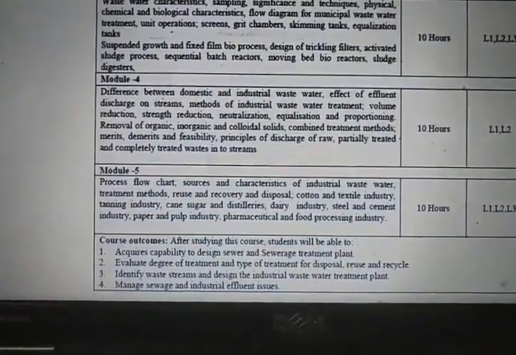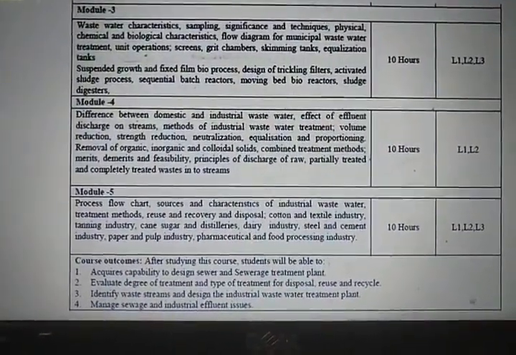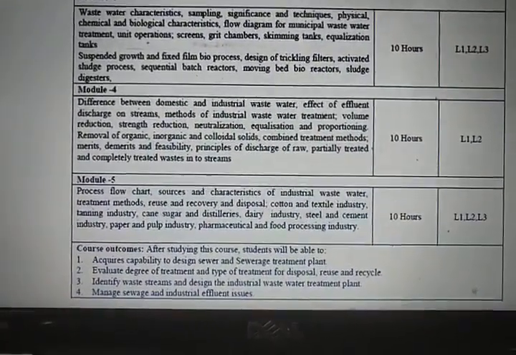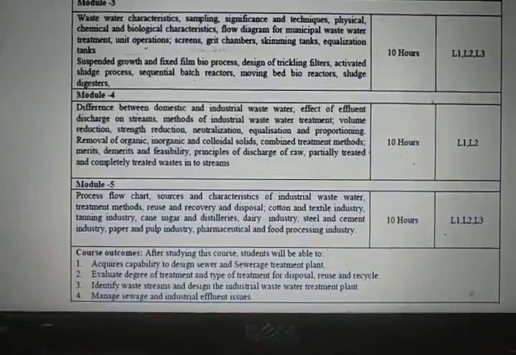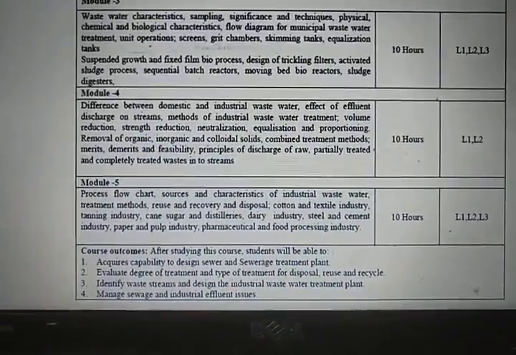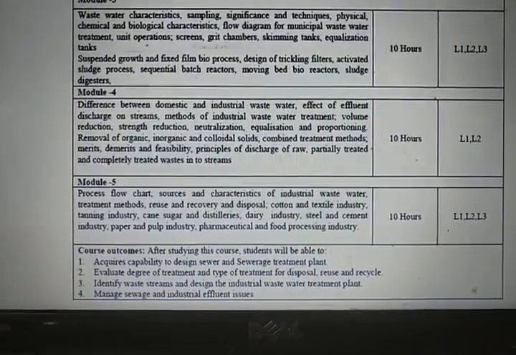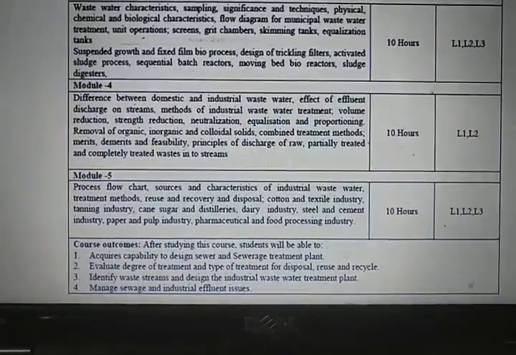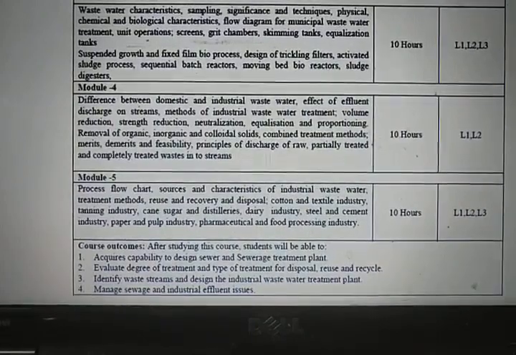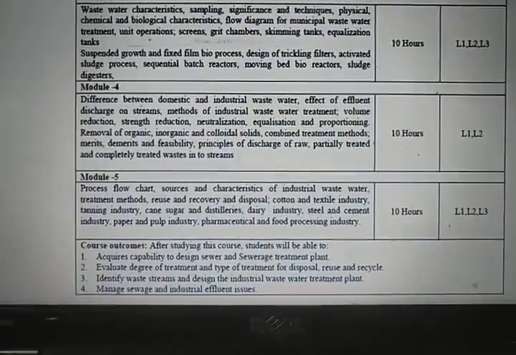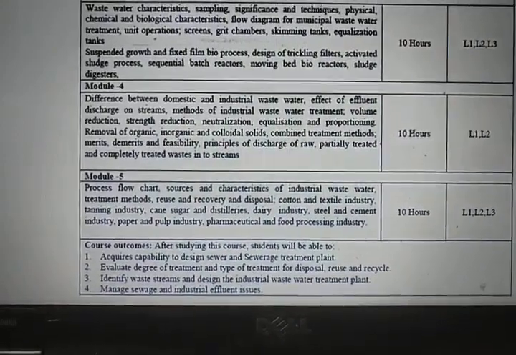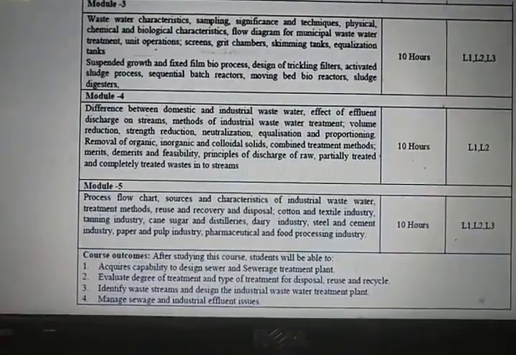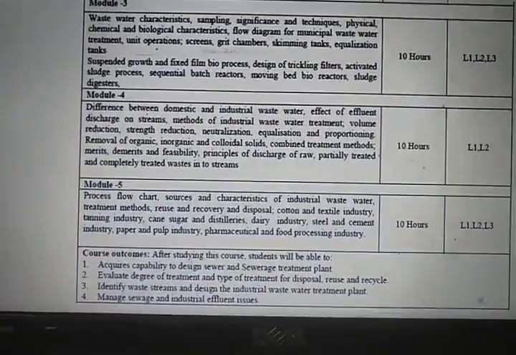Then in module 4, up to module 3 we deal with only municipal wastewater. Module 4 and module 5 will be completely about industrial wastewater. That is, what the characteristics of the wastewater are, how to treat it, and how to reduce its volume, because industrial wastewater is completely different from municipal wastewater. We have to handle industrial wastewater and domestic wastewater separately. When you understand the wastewater characteristics and their impact on the environment, you will come to know how to design the specific units for different types of industries.